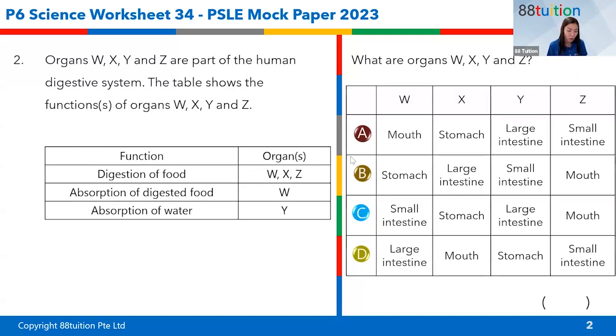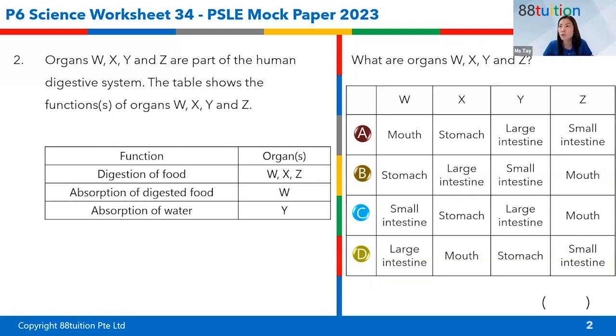Question 2. Organs W, X, Y, and Z are part of the human digestive system. The table shows the function of organs W, X, Y, and Z. I know this is an easy one, but I want you to tell me how you derive your answer. I think it's important that you know how to derive your answer, and there are of course shortcuts to do it.